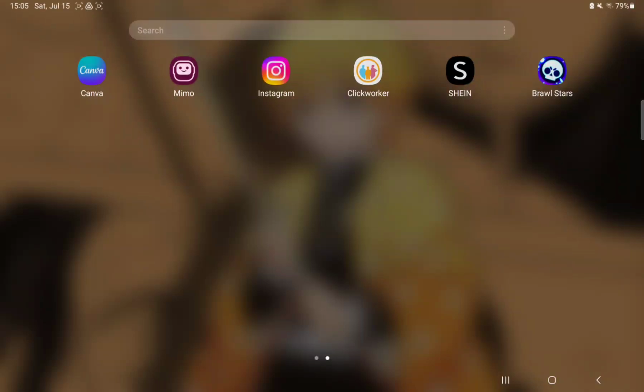Hello guys, in this video I'm going to show you how to turn off the sound effect on the Brawl Stars application.